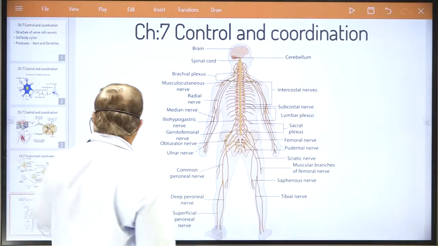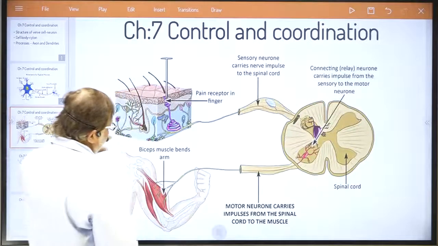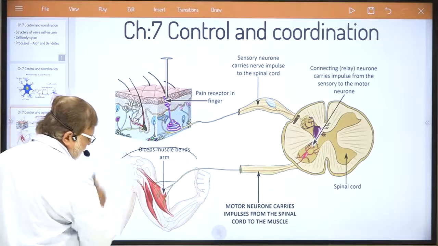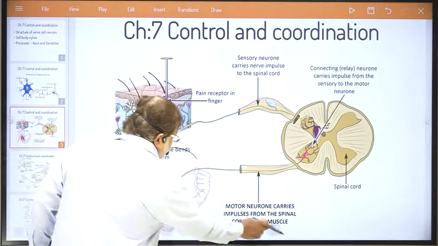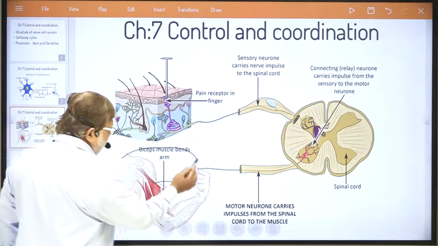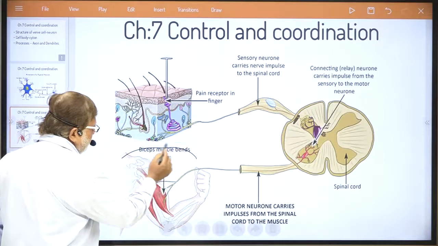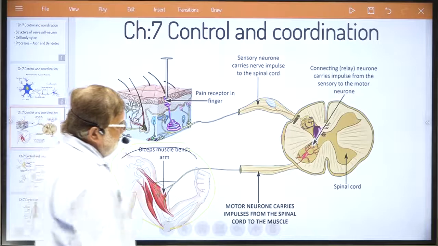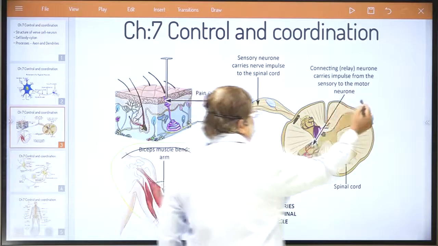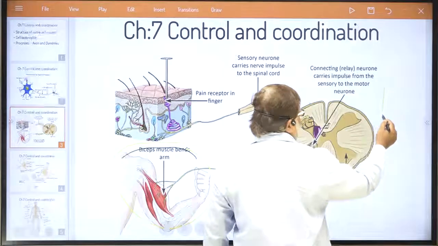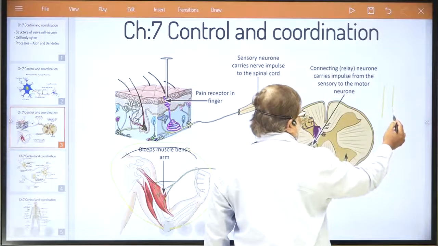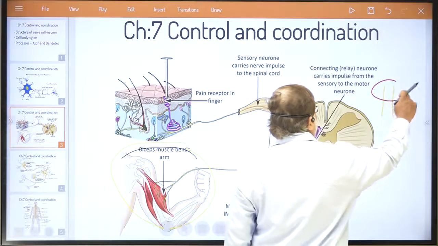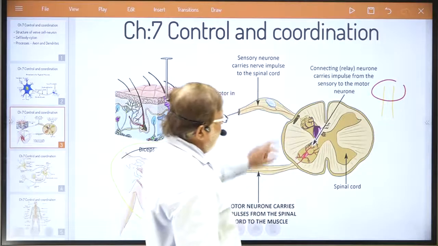Let us try to understand this particular process by one diagram. See, try to understand it. This is the process. See, this is the effector arm, suppose. Try to understand this, okay? Here I must show you. Now what happens? Try to understand. This is the spinal cord. Actually, the spinal cord is like a string-like structure, a cord-like structure, but here you are seeing the spinal cord from the top view. This is the spinal cord actually.